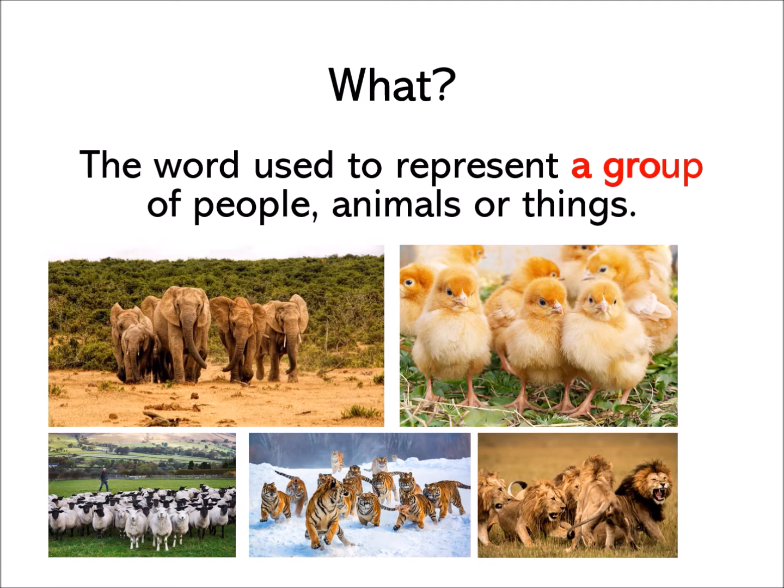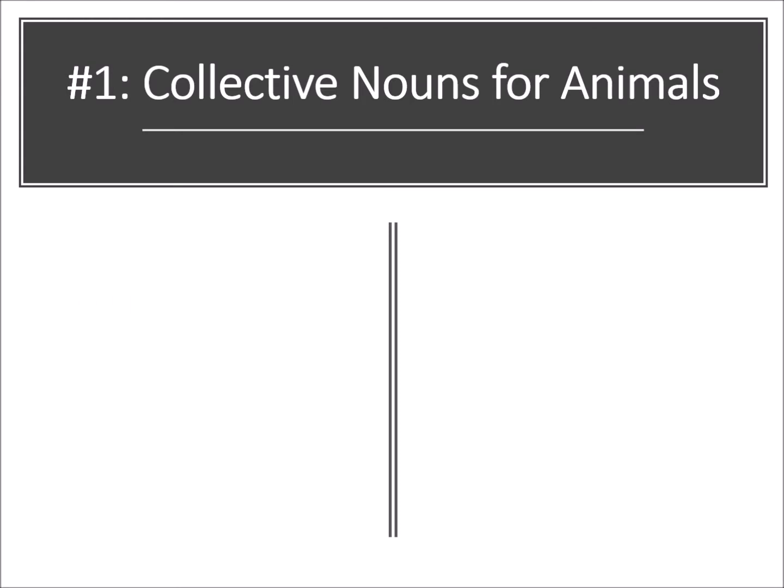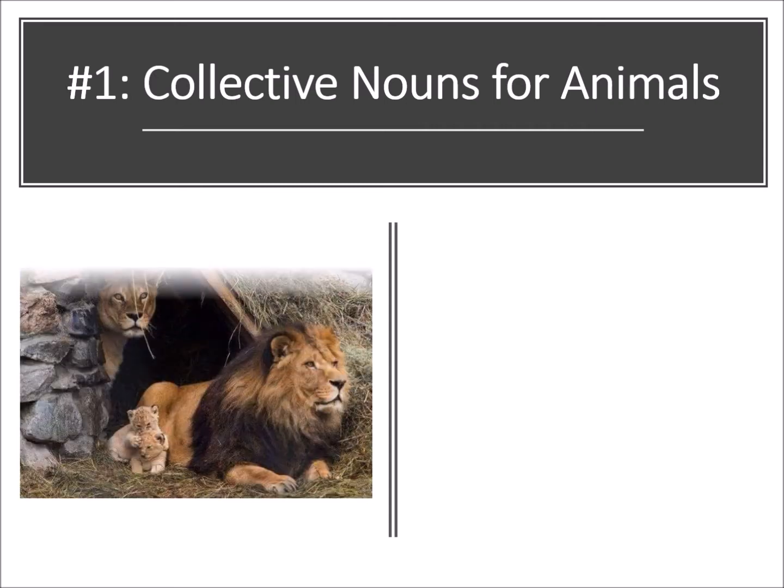Yes. So here we have a group of elephants, a group of chickens, a group of sheep, a group of tigers, and a group of lions. But we don't use the word group for every animal here, because they have different collective nouns. Do you want to know? So now Mr. Saw is going to introduce you to 15 collective nouns for animals. Let's look at the first one.